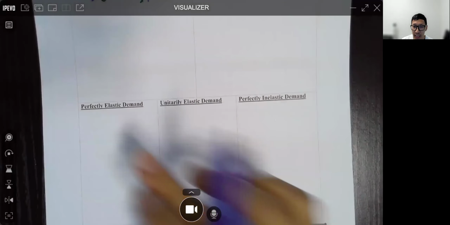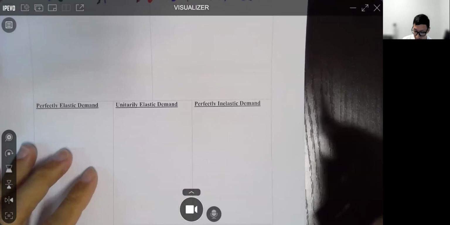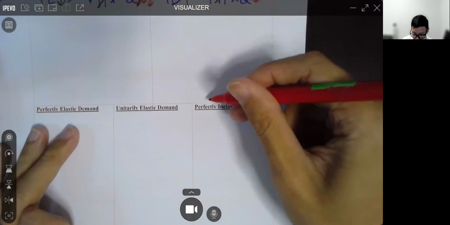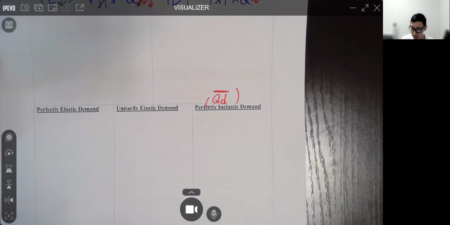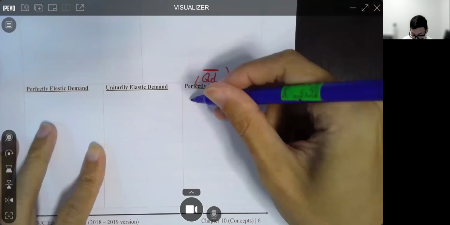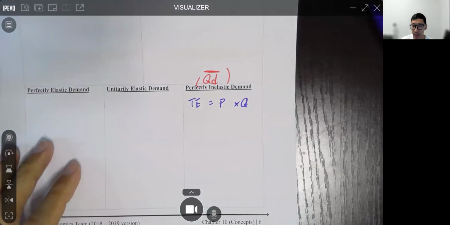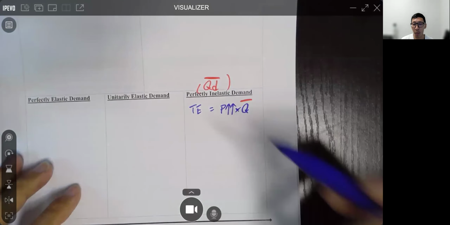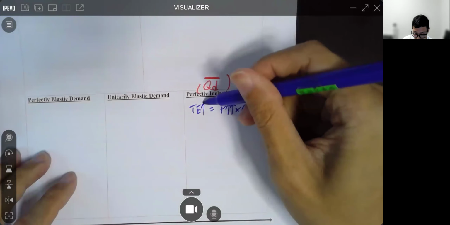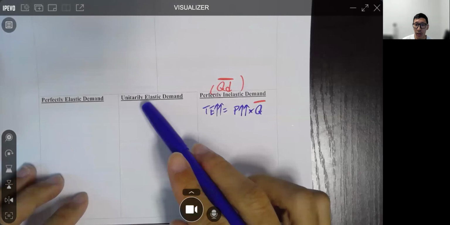First, perfectly inelastic demand. What does that mean? It means that quantity cannot change, ever. So let's try this one. TE equals P times Q. We know Q cannot change. Therefore, price goes up. What happens to total expenditure? It would go up by the same percentage.